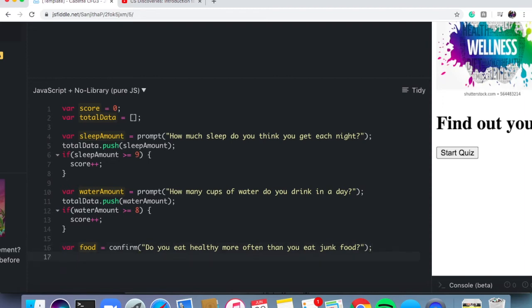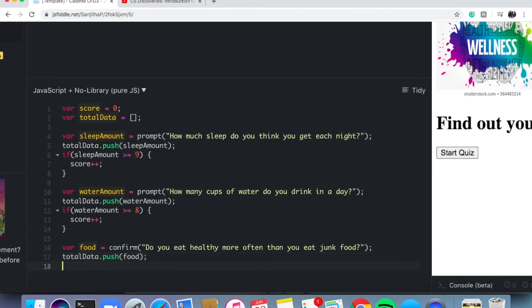Now, once again, let's store whatever their answer was. Remember, the box that appears either says okay or cancel. I know those aren't the words that immediately come to mind when you think of yes or no, but know that okay in this context means yes. When the user clicks on okay, that means that they're answering yes, I do eat healthy more often than I eat junk food. And then same thing with cancel. If they click on the word cancel, that means they're saying no, I don't eat healthy more often than I eat junk food. Okay? So again, let's store whatever they wrote in our array. So we have all this information stored in one location. So I'm going to say total data dot push, and then this time let's say food.